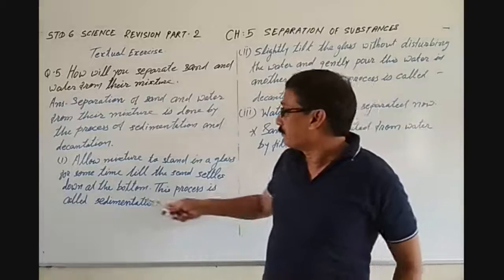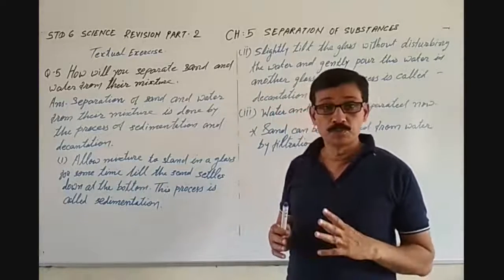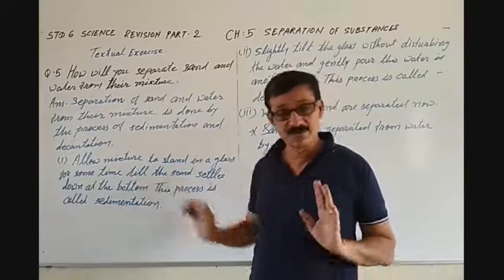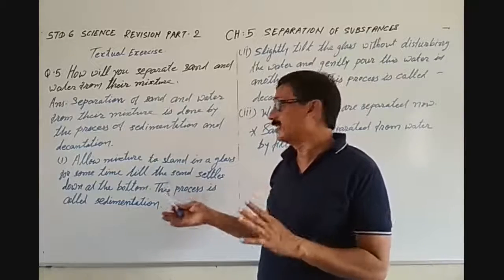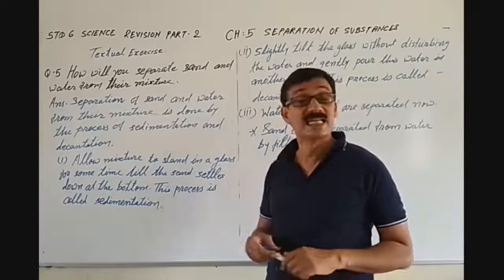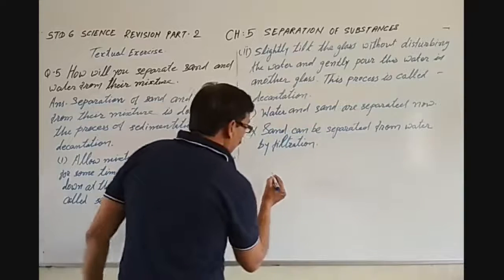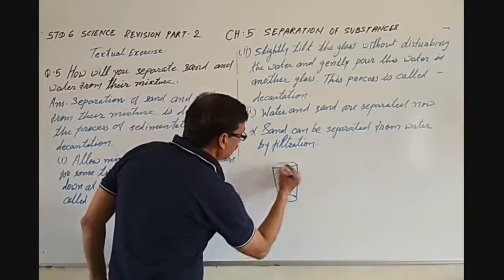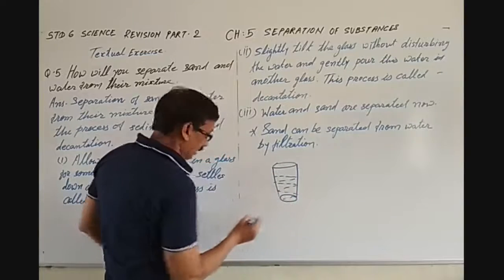For that, we should know what sedimentation and decantation are. First of all, in sedimentation, what to do? Allow the mixture to stand in a glass for some time till the sand settles down at the bottom. This process is called sedimentation. See, suppose this is a glass, and this is the water.